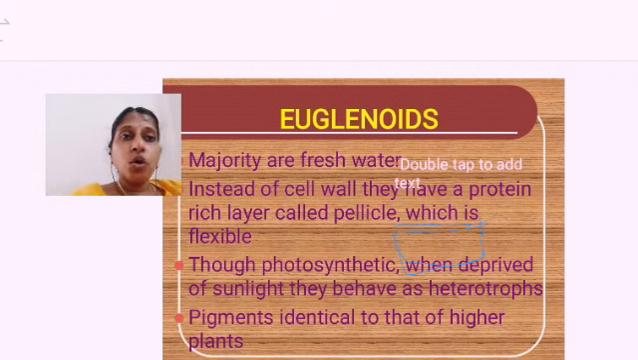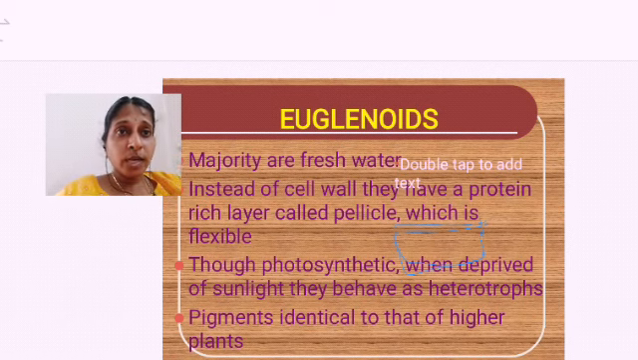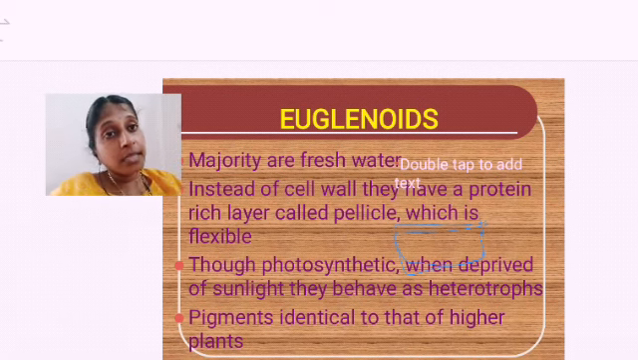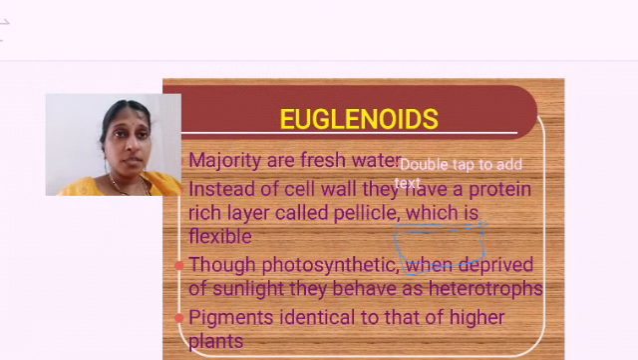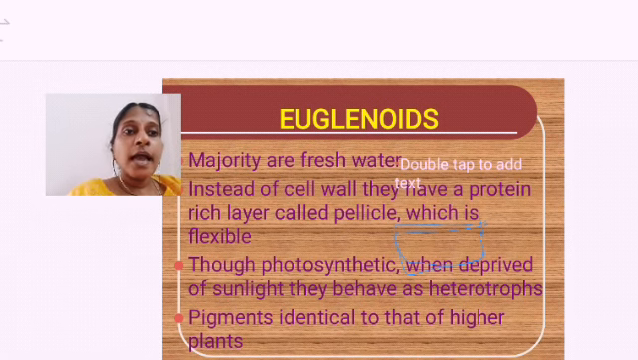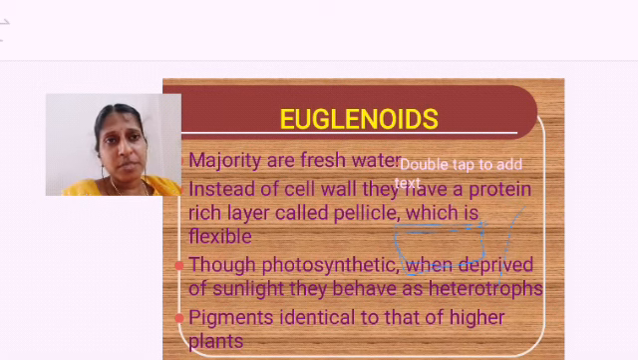Though photosynthetic, when deprived of sunlight, they behave as heterotrophs. Mostly they are photosynthetic in nature, which means they can prepare their own food with the help of light. But if they go deep under, sometimes sunlight is not available. In that case, they derive nutrition from others. That's why they may be autotrophic or heterotrophic, but mostly they are autotrophic. And they have the same pigments like chlorophyll, carotenoids, xanthophylls, all similar to higher plants. What are the pigments they have? These euglenoids also have the same pigments.